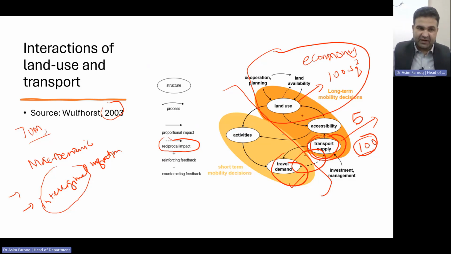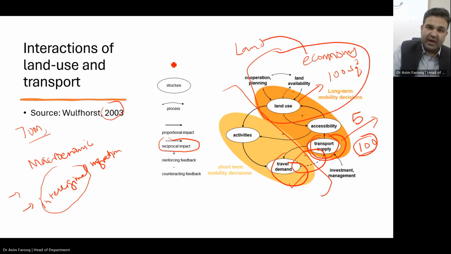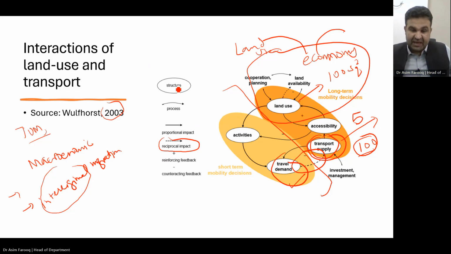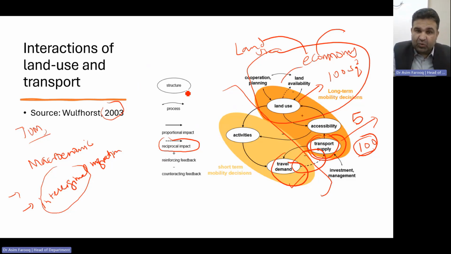To tackle that specific demand, of course, we can increase supply, but what will happen? The economy is concerned. Economy related to land use and economy related to building more infrastructure. So an increase in transportation supply will increase the accessibility, and for more accessibility, more land will be required. And then the last part is connected with land availability. What will happen if the land is not available?